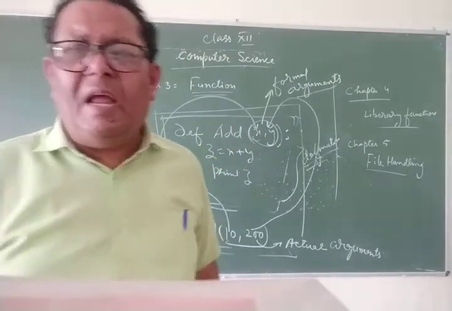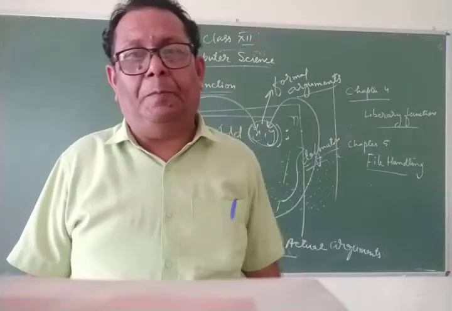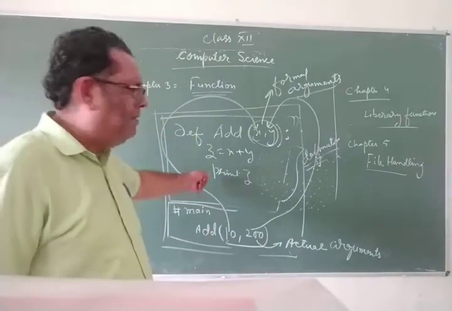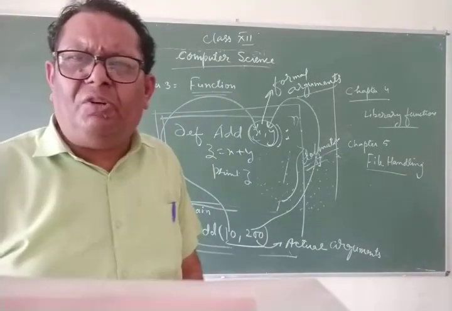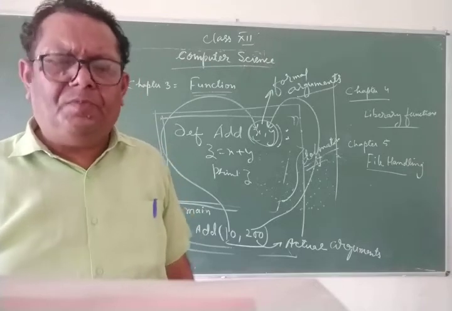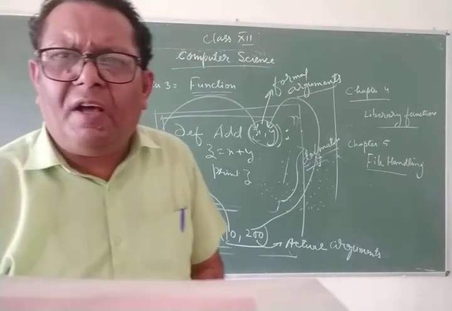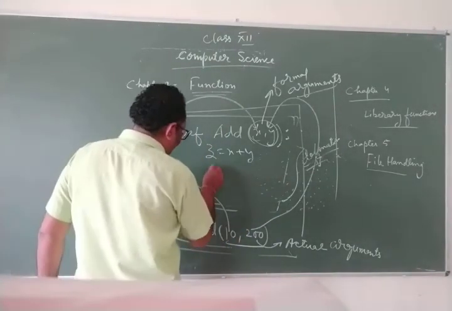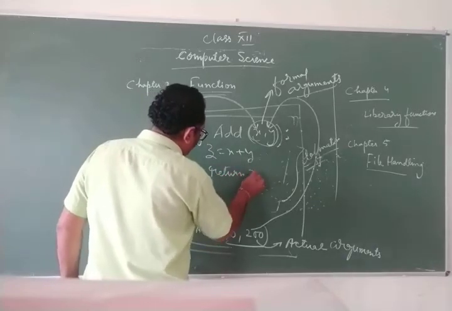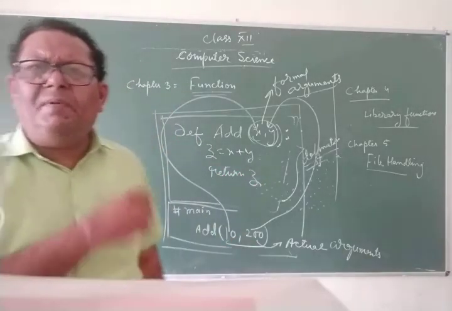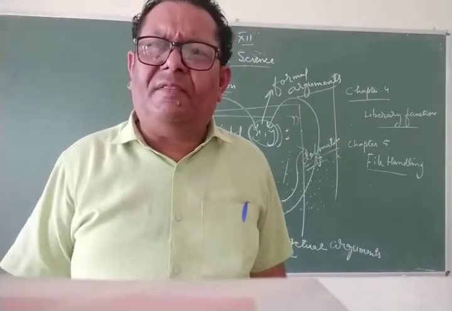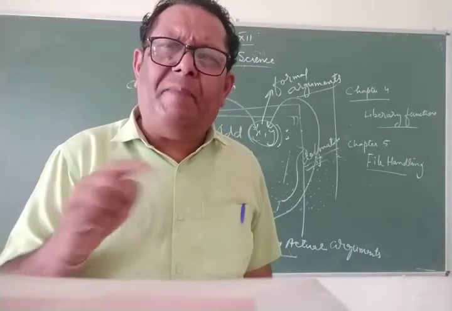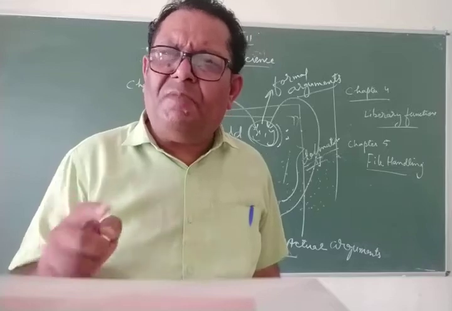Now, one more thing is there about the return statement: how the function returns a value. Suppose I don't want to print the result here. I want the result to be returned back to where the function has been called. So in that case, I will make use of a return statement. I will not print the value here, but I will write return z. This statement return z will return the value of z. So instead of printing the value of z in the function definition itself, the value will not be printed out, it will be returned back to where the value was passed from.